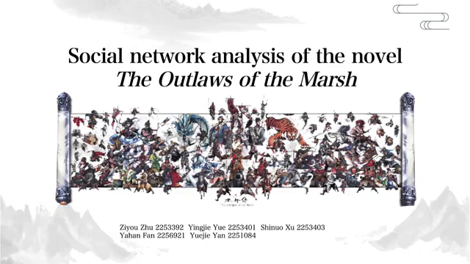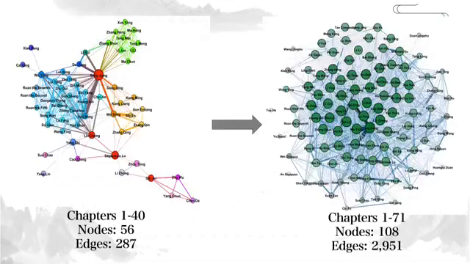The formation of the heroes' network is a complex process, involving changes in the core members and shifts in the consciousness of the personnel. We want to explore how this large cluster formed and how power shifted within it. The novel has 100 chapters, with chapters 40 and 71 being 2 key points. Before chapter 40, the heroes' network is just beginning to form.